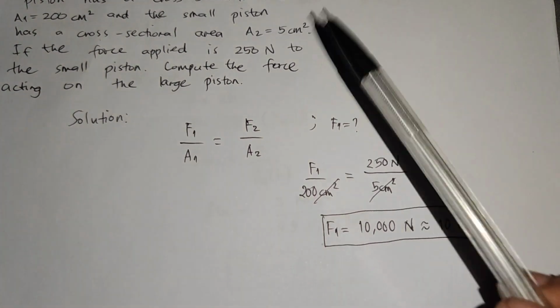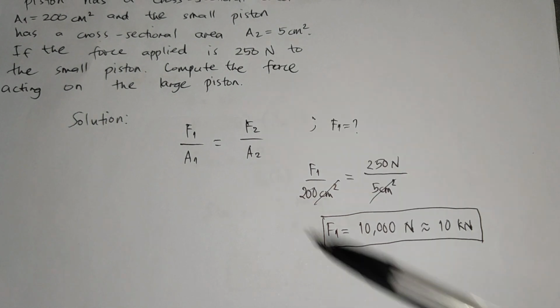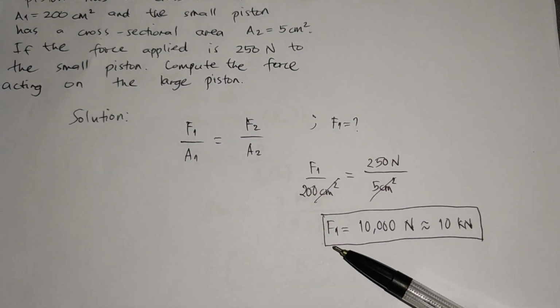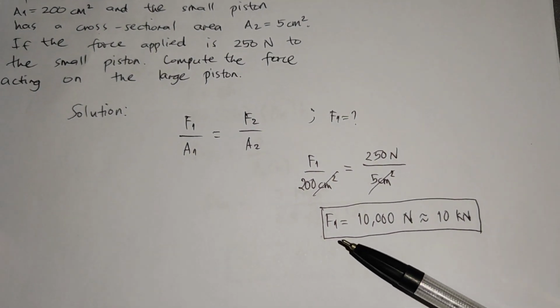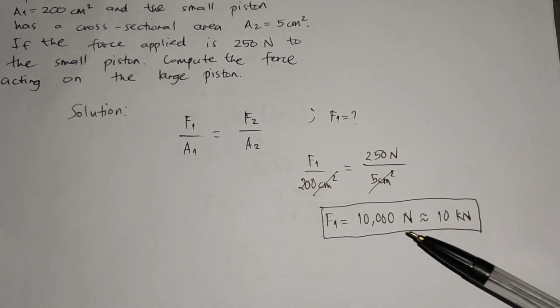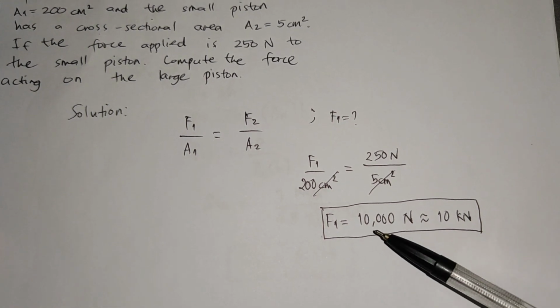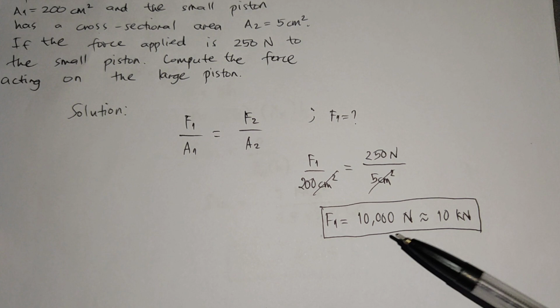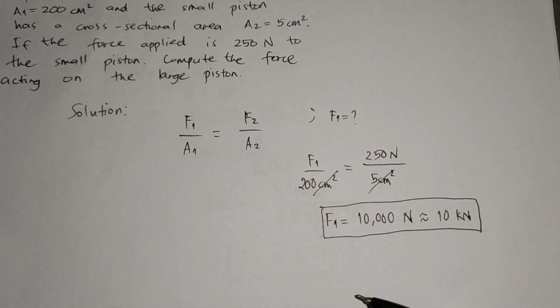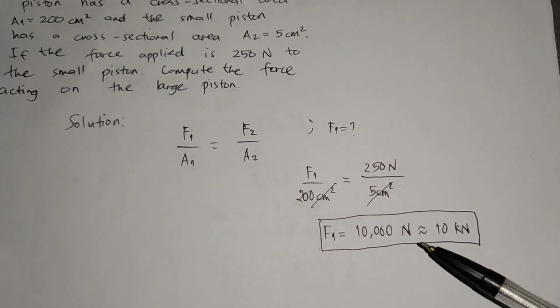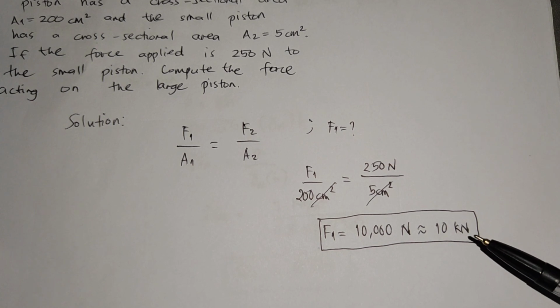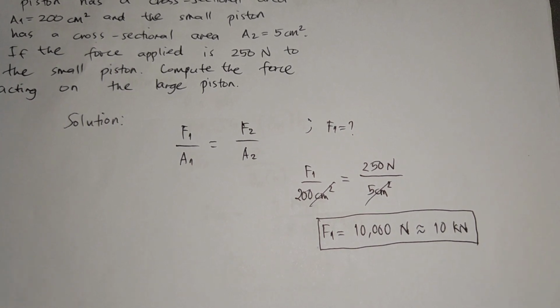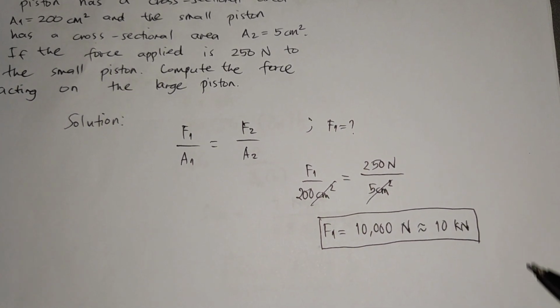Kaya since naka-newtons yung ating sagot para sa F sub 1 or force acting on the large piston, nakuha natin dyan, 10,000 newtons. Or pag pina-convert sa'yo sa mismong board exam, convert mo lang into kilonewtons, which is equal lang naman sa 10 kilonewtons. So basic na basic ang problem na to.